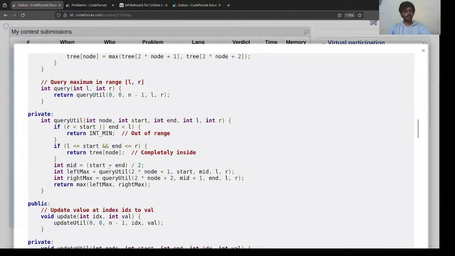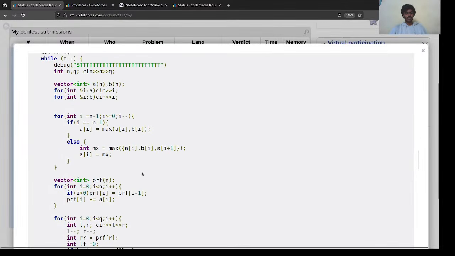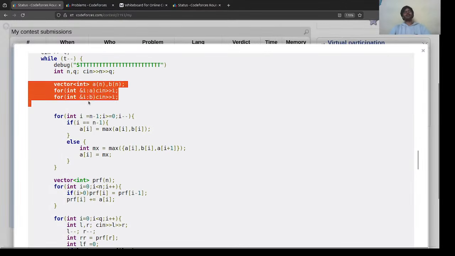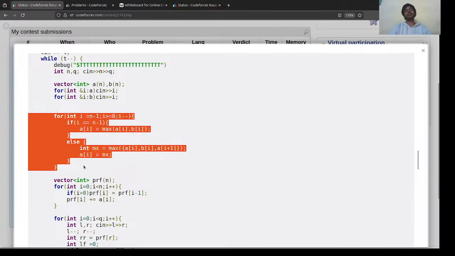So here is our array that we have taken as input. Here ai is equal to the max of this, and here's our max, the formula we created, ai, bi and ai plus 1. This is our mx, or the greatest element we could have till ai plus 1. And then we calculated this and placed it here. So here we basically made sure that each element in ai is as great as it could be.